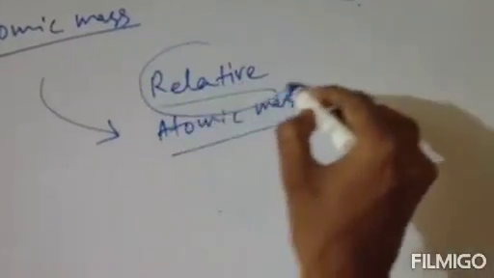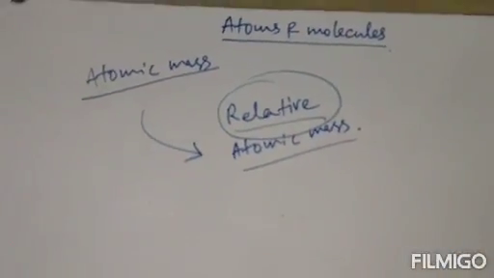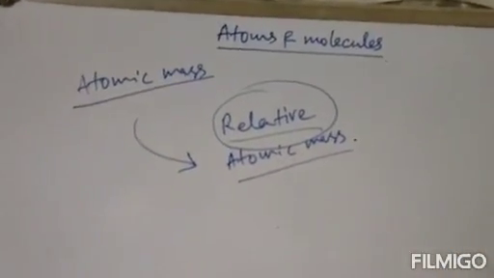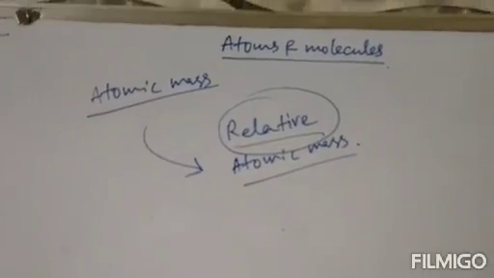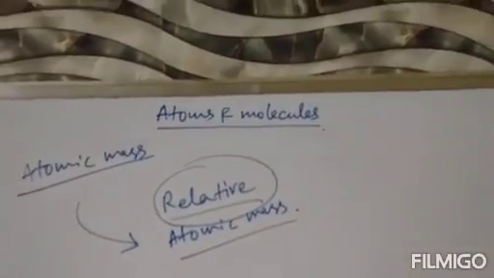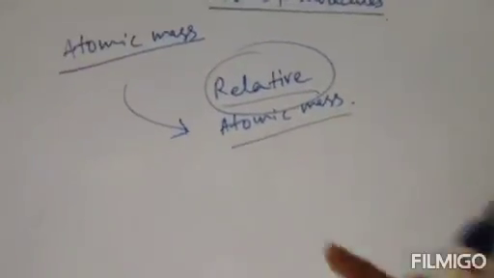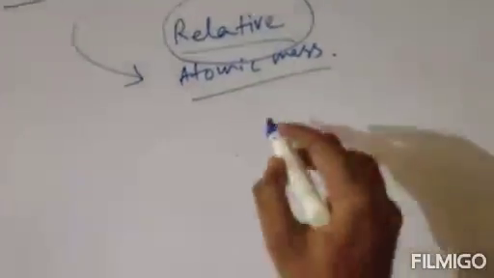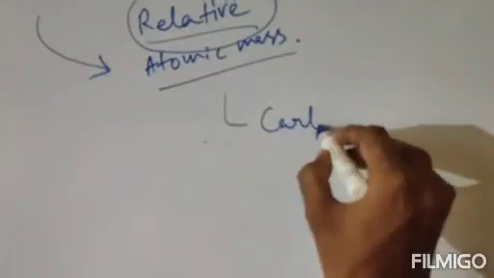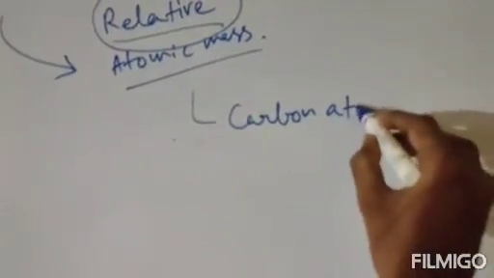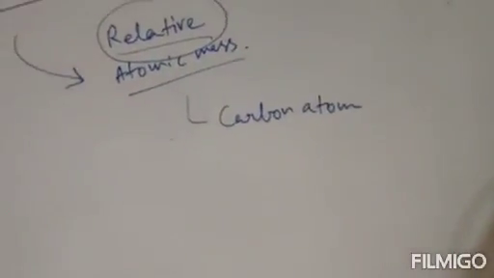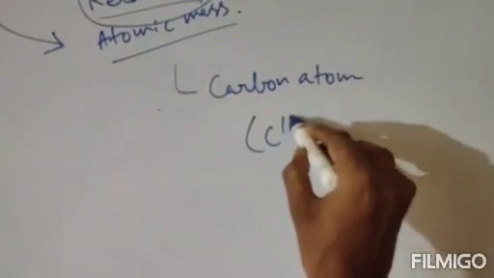The term relative means here atomic mass is calculated with respect to one atom. Always remember, relative atomic mass is always calculated with respect to the carbon atom, that is C12.